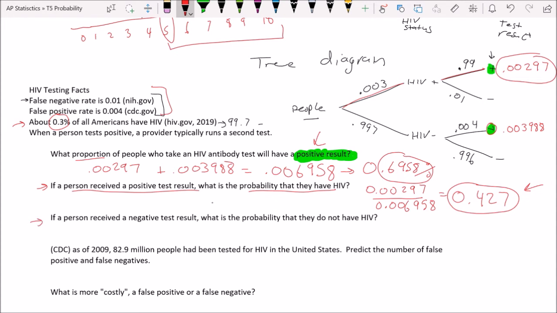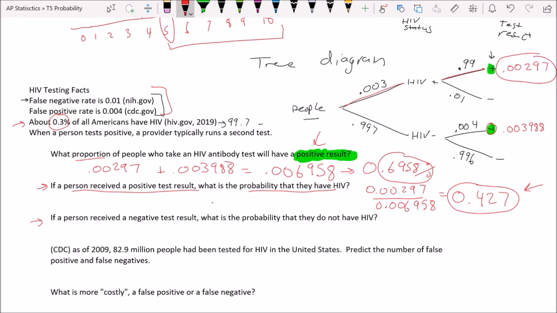If a person received a negative test result, what is the probability that they do not have HIV? Now, guys, I want to encourage you to stop the video and try this one. It's similar to what we just did, but it would give you a chance to test your skills. So I want to encourage you to pause because I'm going to start it right now.